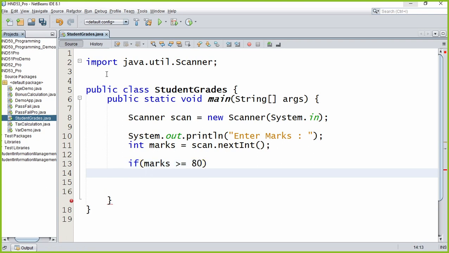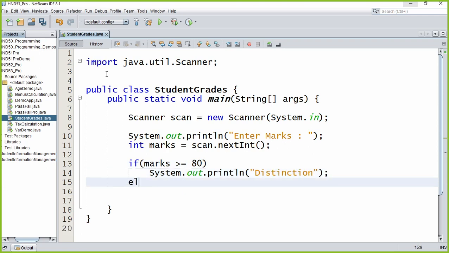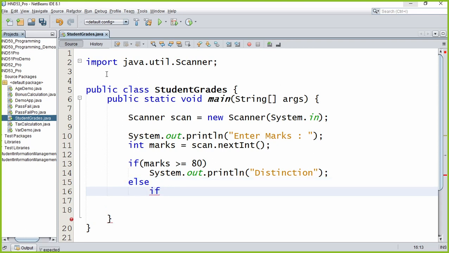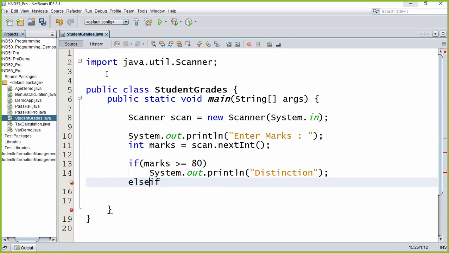Now this time I didn't use the curly braces, just to make the program short. Distinction. In Java, when we are writing, we can write else if in the same line, which you do not do in pseudocode. Please don't do this in the pseudocode, right? But I can demonstrate like this also, which will make the code more lengthy, and it is a bad practice in Java, so I just don't want to show you that style, right?